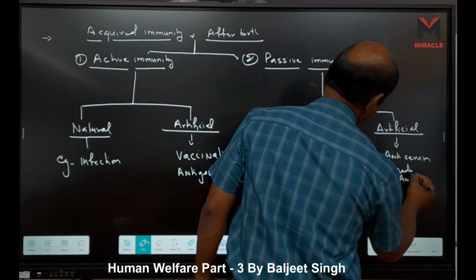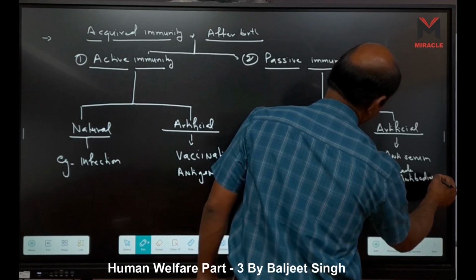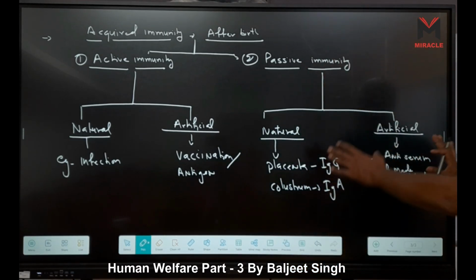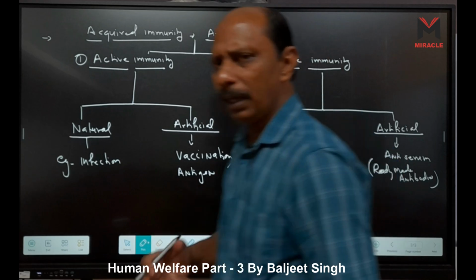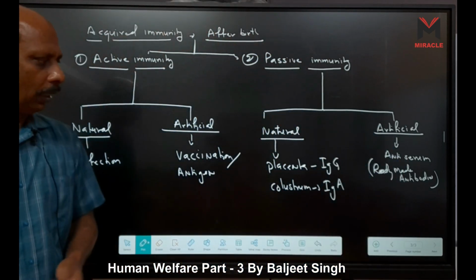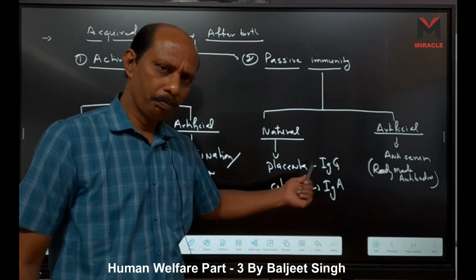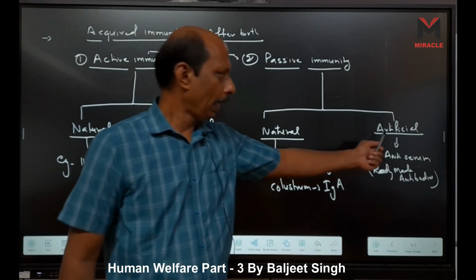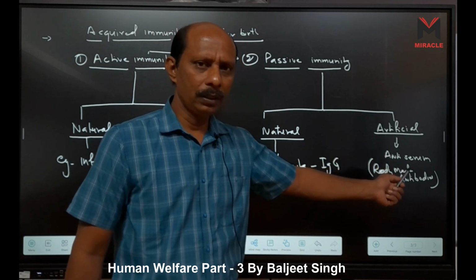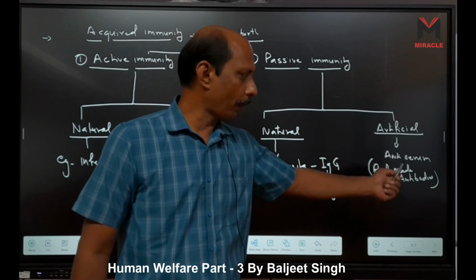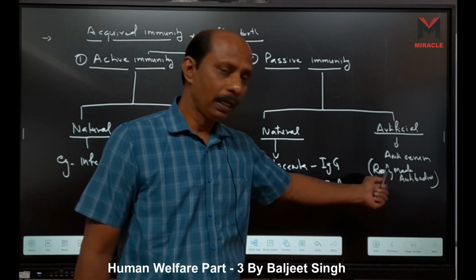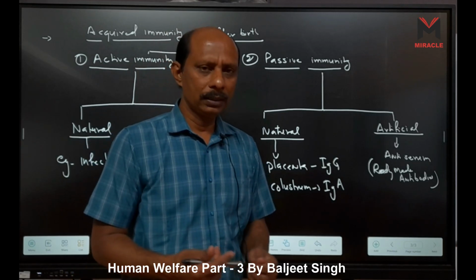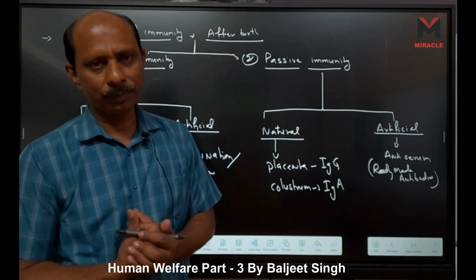Made antibodies, they are introduced in our body, right? Here, in both of these, already ready-made antibodies are introduced in our body, naturally through the placenta in the embryonic stage, or colostrum in the postnatal stage. In artificial means, these are already performed or ready-made antibodies which are introduced in our body. As for example, that is a tetanus, right?